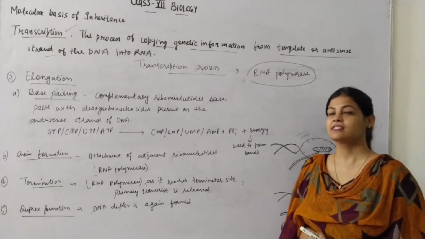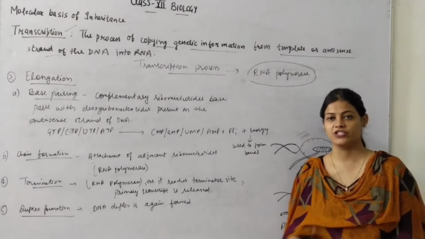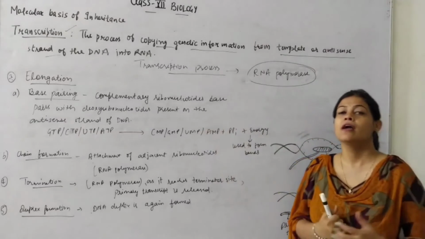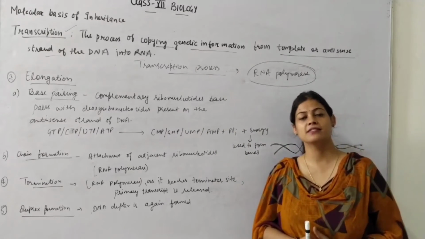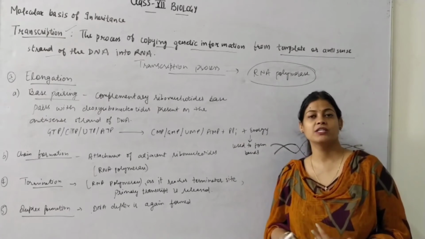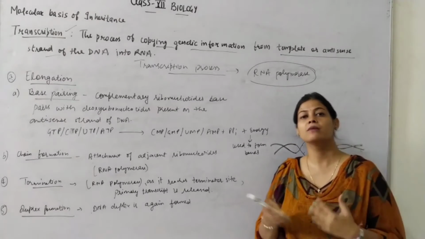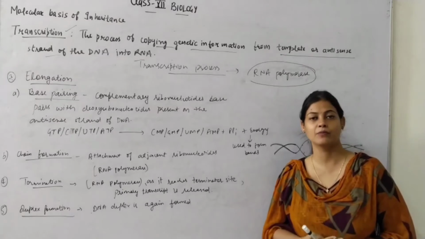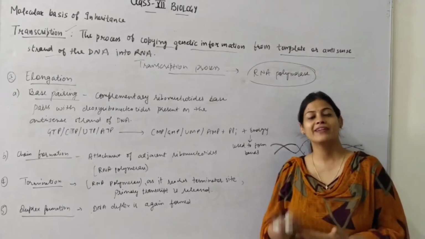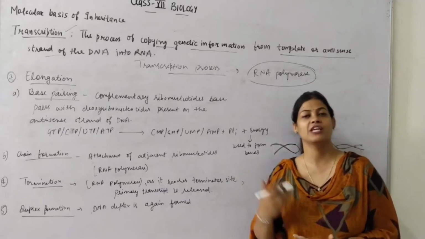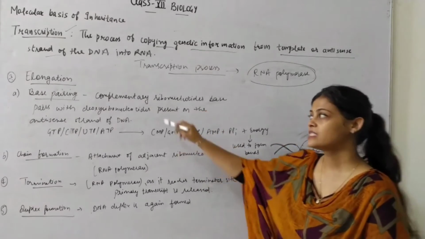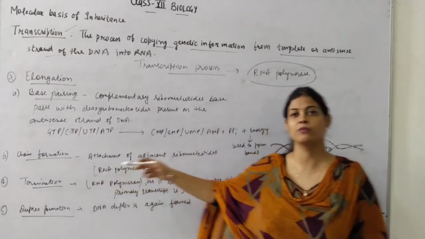So next step in transcription process is called elongation. As you know, the initiation of mRNA synthesis was started. Next step is the elongation, because you know elongation is to stretch something. When the base pairs or the activated ribonucleotides attach to each other as well as with the DNA strand, then they will form a chain-like structure which we require. Okay? So we have two steps in this: base pairing and chain formation.